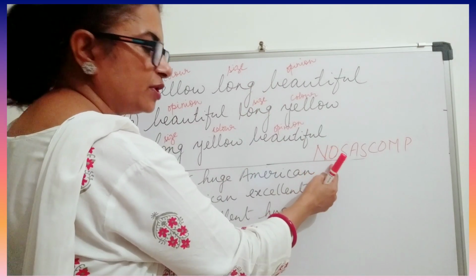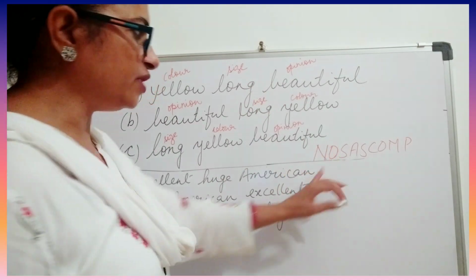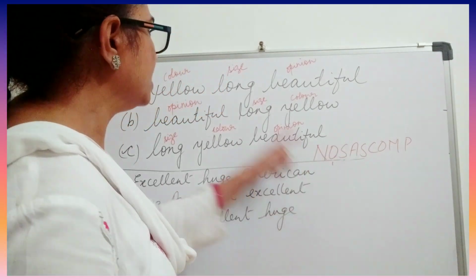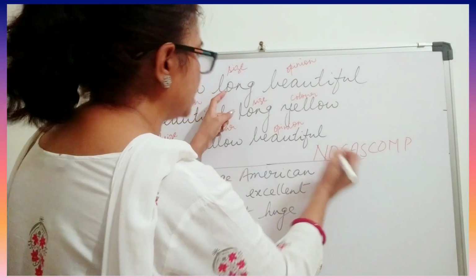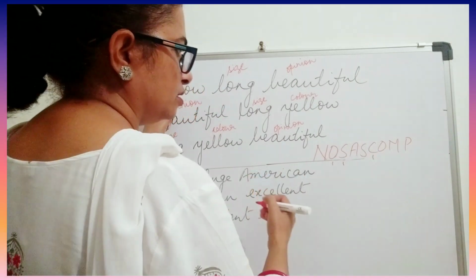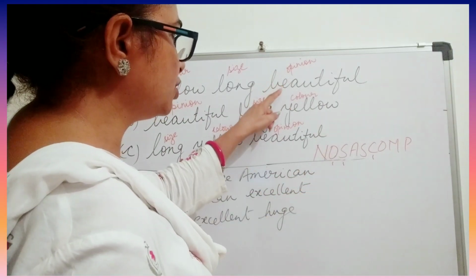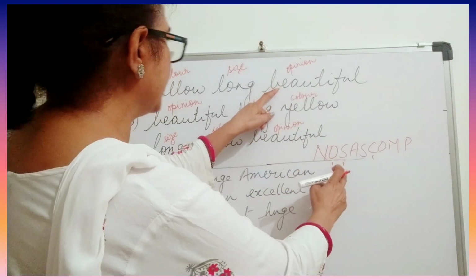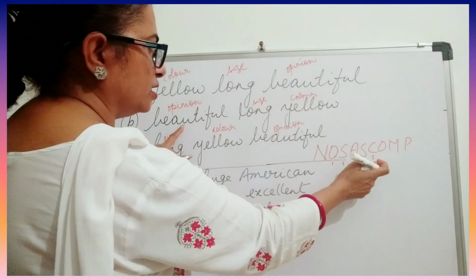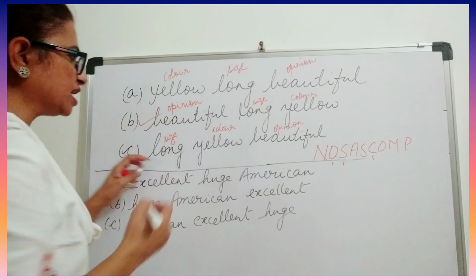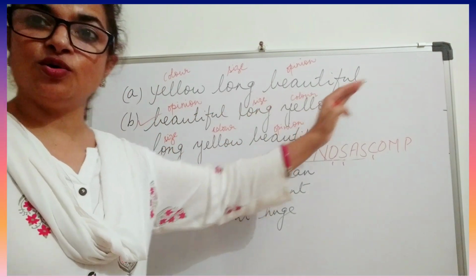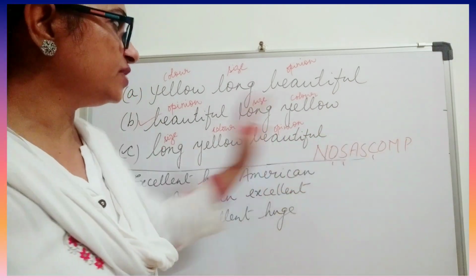So what comes first? Opinion comes first, and after that size, and then comes yellow, color. So first is opinion, that is beautiful. Second is size. And third is color. So this one is the correct option. That means I am going to wear a beautiful long yellow dress. So according to this we have arranged.